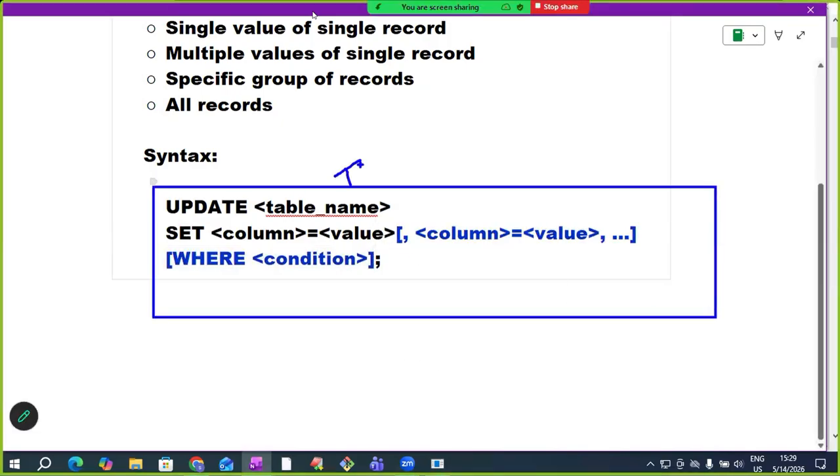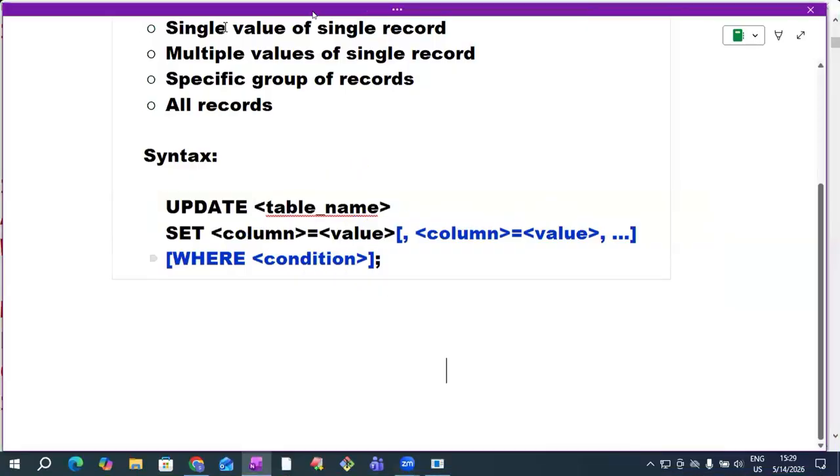So just remember this syntax with understanding and follow it. Update: in which table? Set: which column value do you want to modify, and which new value do you want? Like this. Where: which rows do you want to modify? Write the condition. Remember this syntax.